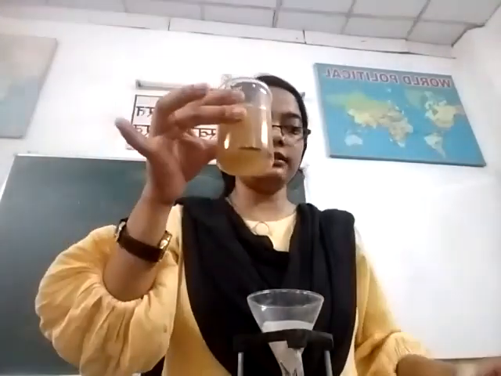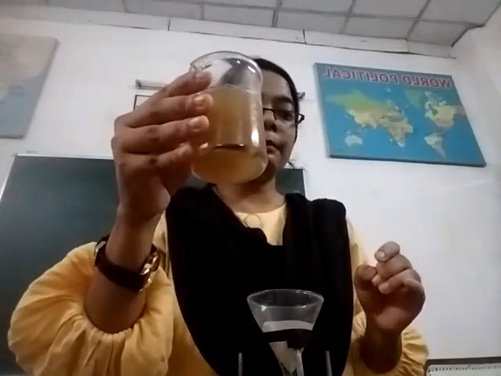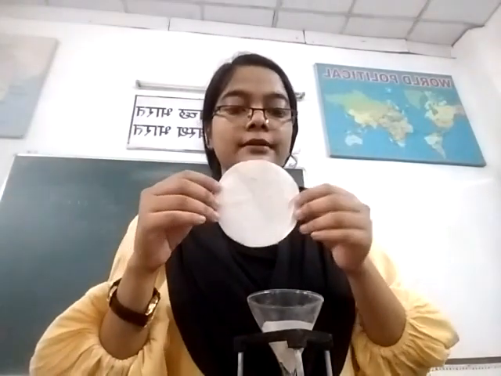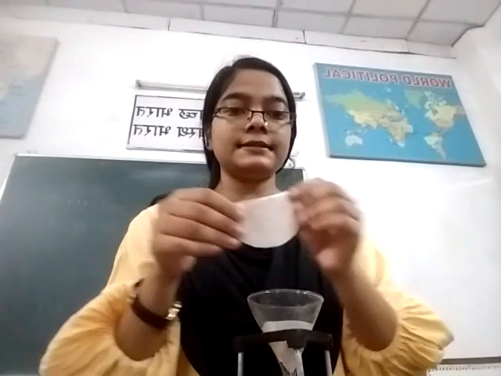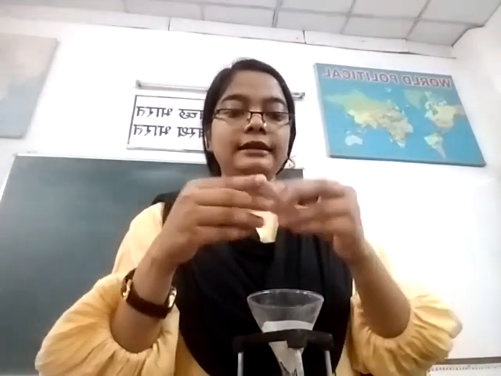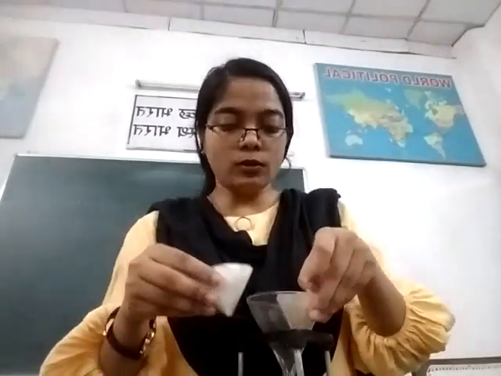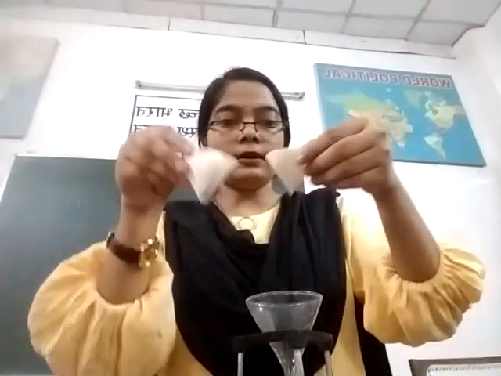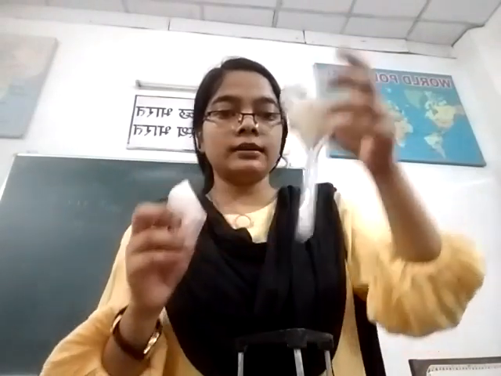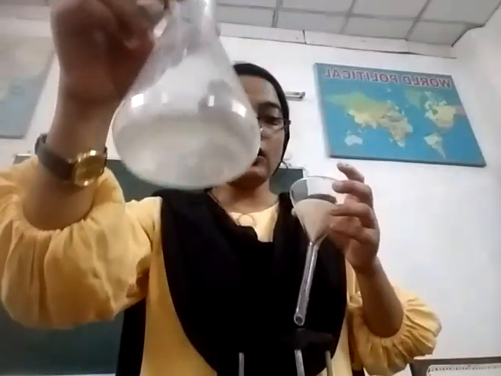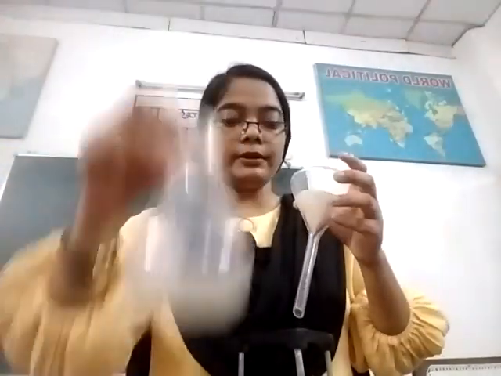After decantation, you have to again purify it. To purify it, you have to take a filter paper. Fold the filter paper like this and make a cone shape. After taking the cone shape, you can see like this. You have to put the filter paper in the funnel and take a jar. I have taken the flask to collect the pure water.